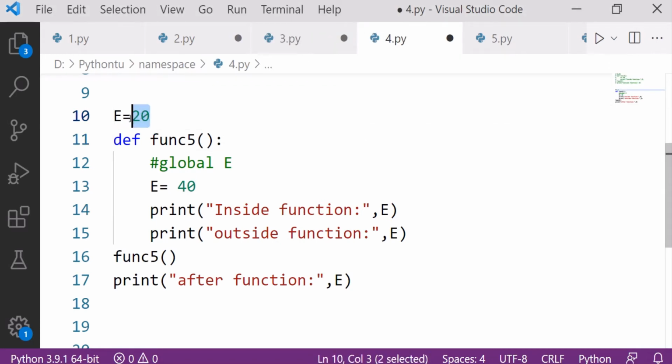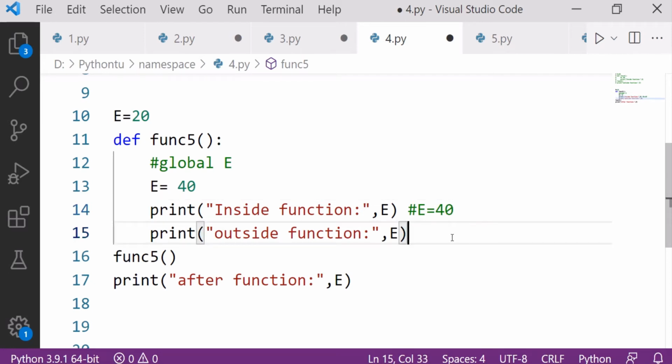Basically, I have declared here a global variable. Earlier I told you that if I want to change the value of this variable, then how will this change affect the global variable? I told you that we can do this with the help of the global keyword. We can modify the value of a global variable inside the function. Before using the global keyword, what would be the value of this e? It should be 40, right, because it will access the local variable.